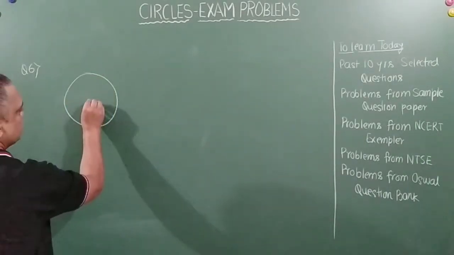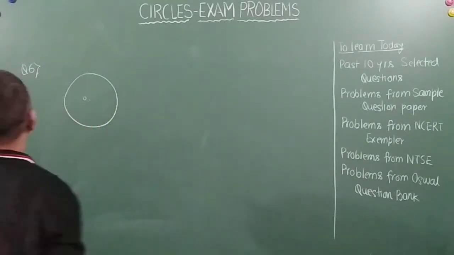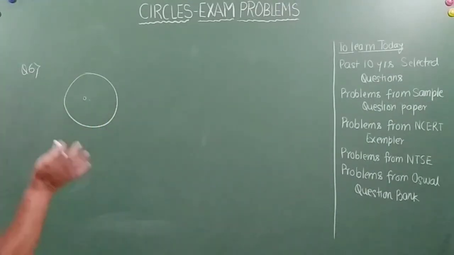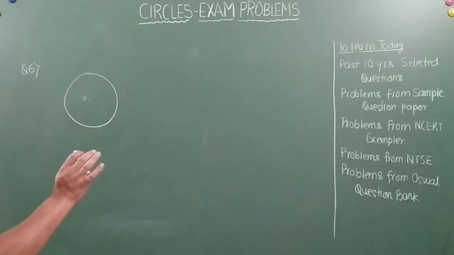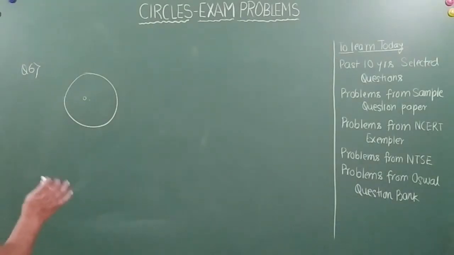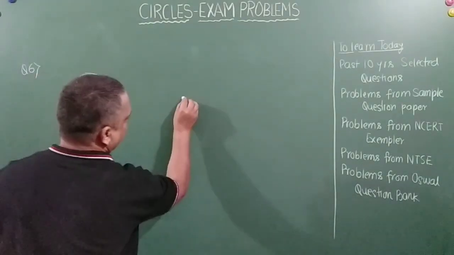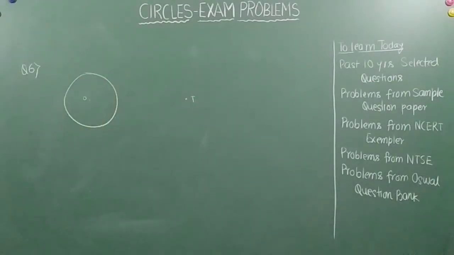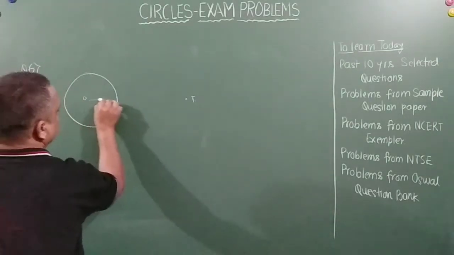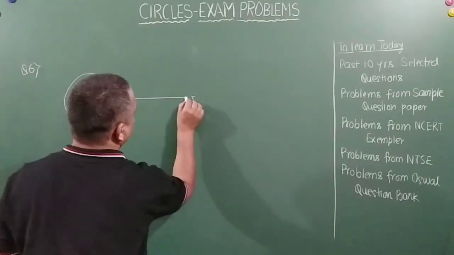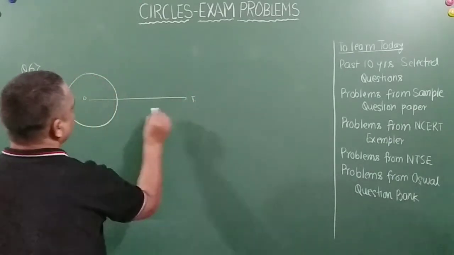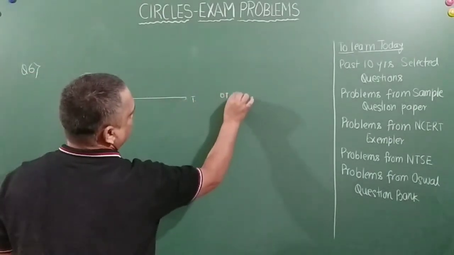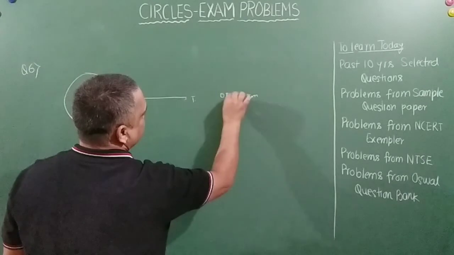T is an external point, such that OT is equal to 13 centimeters.